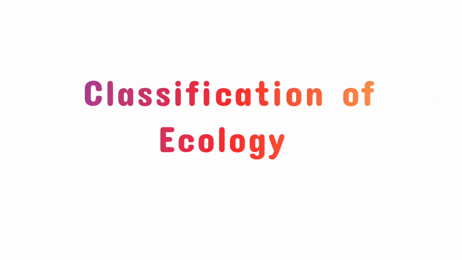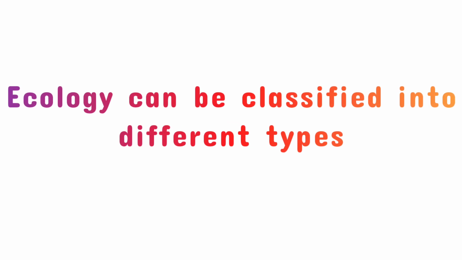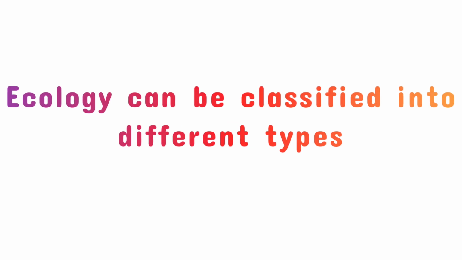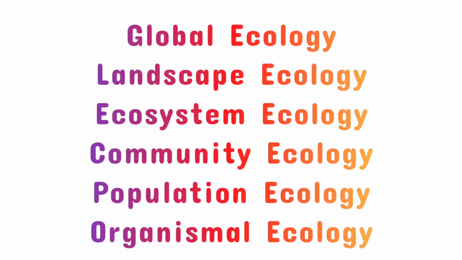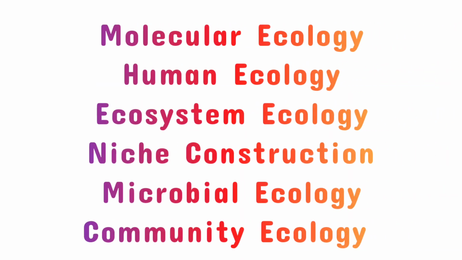Next comes the classification of ecology. Well, ecology can be categorized in many categories such as global ecology, landscape ecology, ecosystem ecology, community ecology, population ecology, molecular ecology, human ecology, microbial ecology, and community ecology.